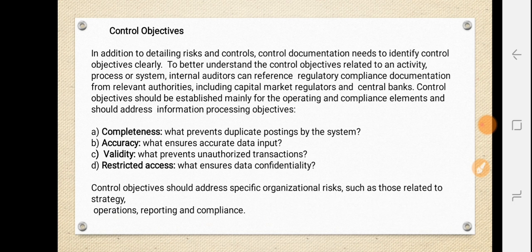Then we have control objective. Okay, control objective: in addition to dealing with risk and controls, control documentation needs to identify control objectives clearly, right? To better understand the control objective relating to an activity, process, or a system, the internal auditor can refer to regular compliance documents. So here he has to refer to the regular compliance documents from relevant authorities including capital market regulators and central banks. Control objectives should be established mainly for operating and compliance elements and should address information processing objectives.